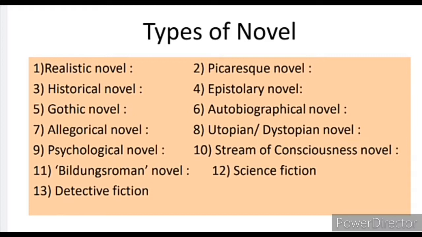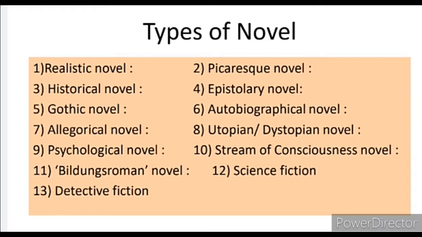Sixth, autobiographical novel. Seventh, allegorical novel. Eighth, utopian or dystopian novel. Ninth, psychological novel. Tenth, stream of consciousness novel. Eleventh, Bildungsroman novel. Twelfth, science fiction. Thirteenth, detective fiction.